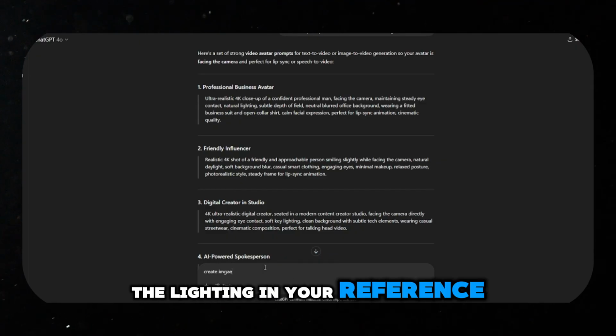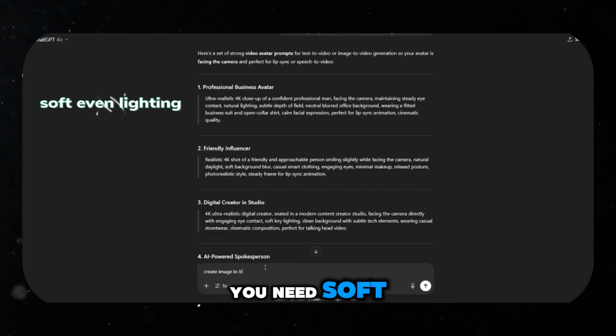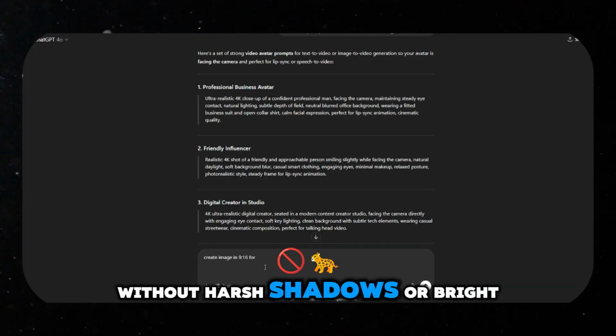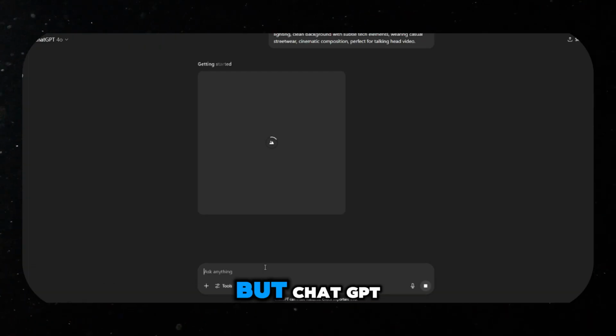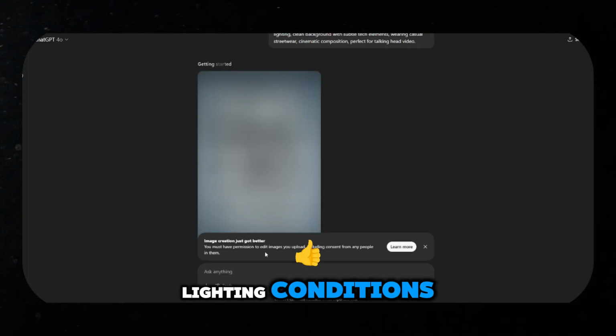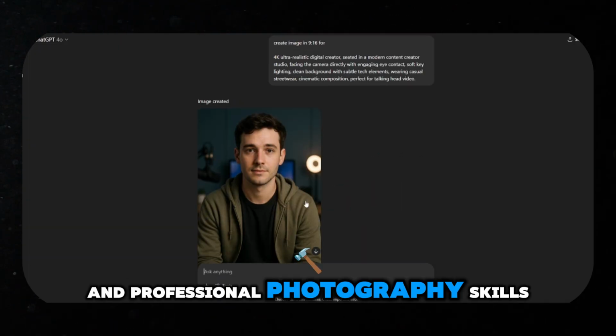The lighting in your reference image makes or breaks the entire project. You need soft, even lighting that illuminates your face uniformly without harsh shadows or bright spots. Professional portrait lighting is ideal, but ChatGPT can generate images with perfect lighting conditions that would normally require expensive studio equipment and professional photography skills.